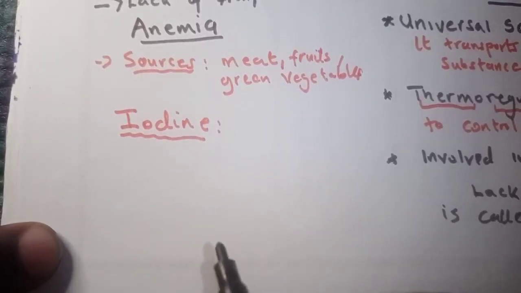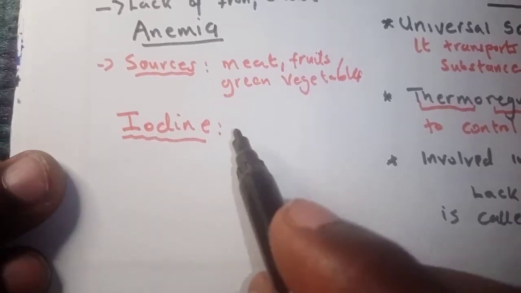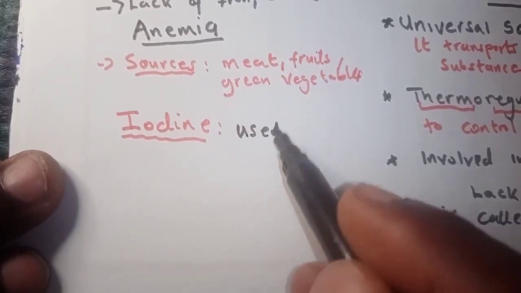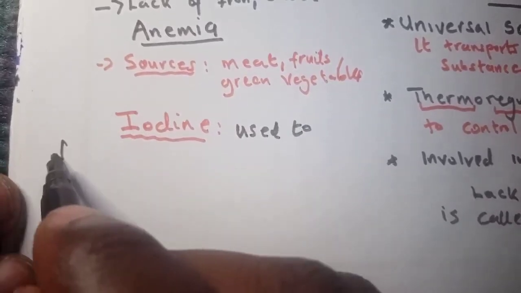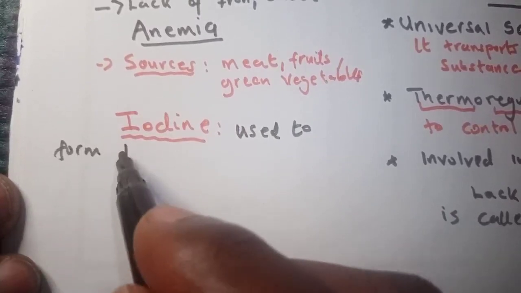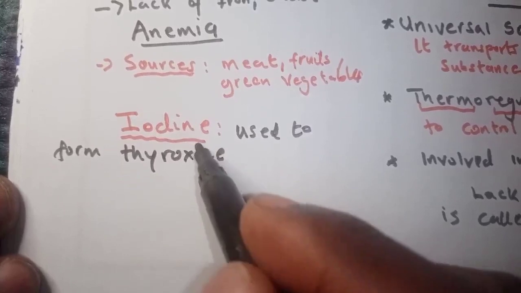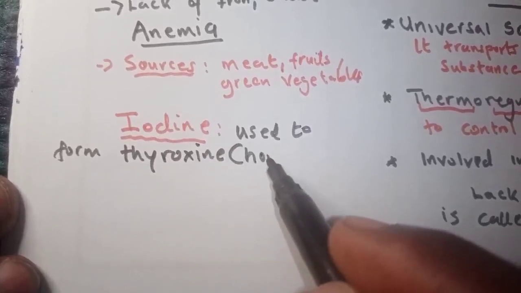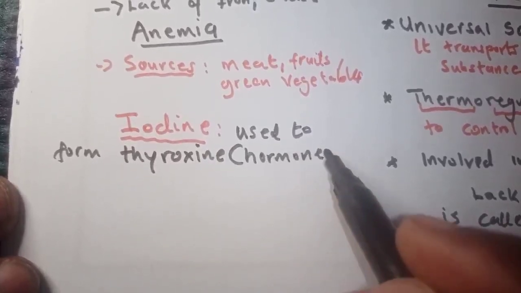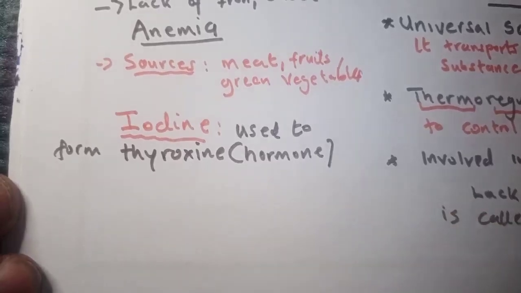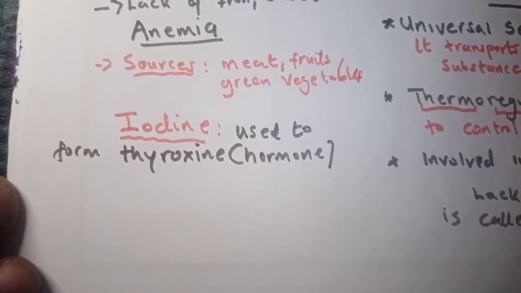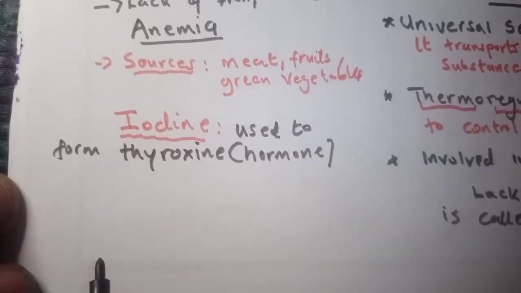It is used to form thyroxine, which is a hormone. It is used to form thyroxine.